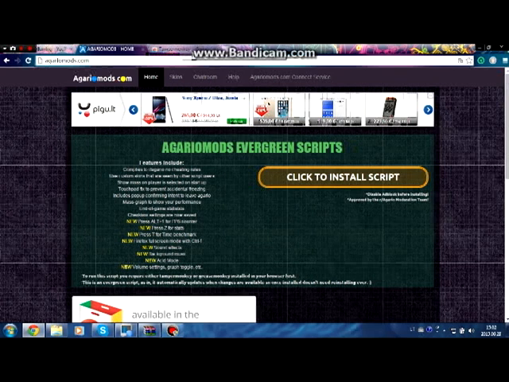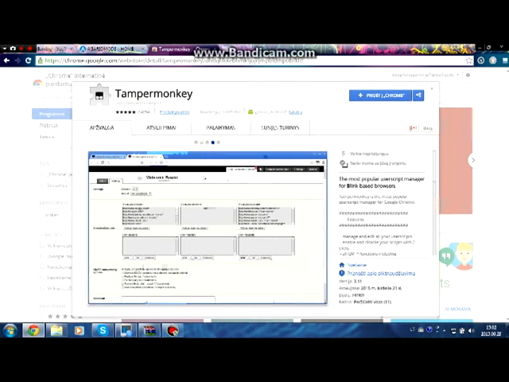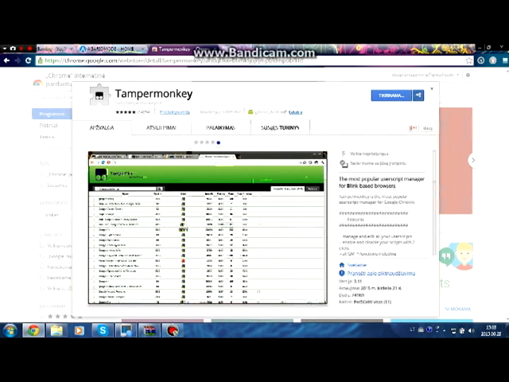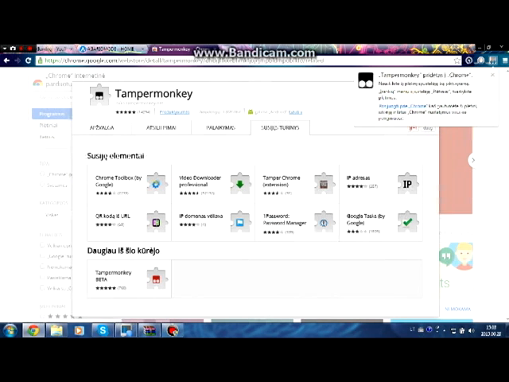Okay, so first you need to have Tampermonkey. It's in my country's language, so never mind. So you click that plus and you accept it and wait, and it's checking and it's here.